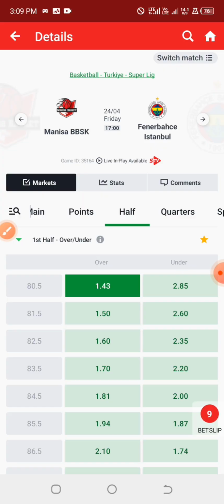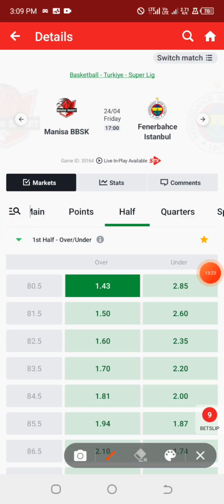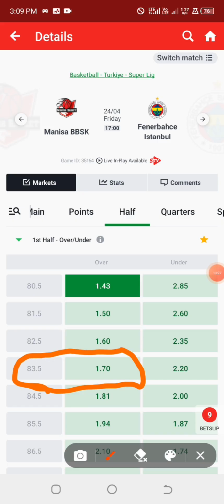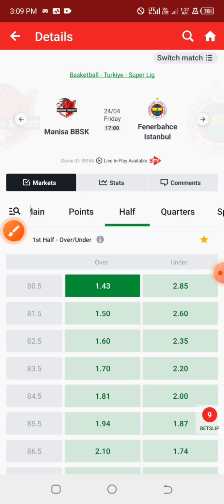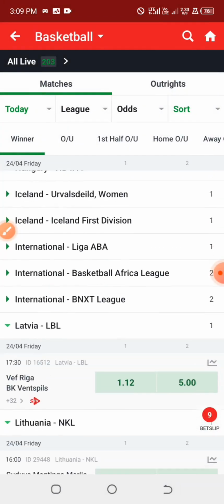Okay, so the lowest odd line that we have is 80.5 at odd of 1.43, and the actual prediction happens to be 83.5 at odd of 1.70. So we are going for the lowest odd line, which is 80.5.